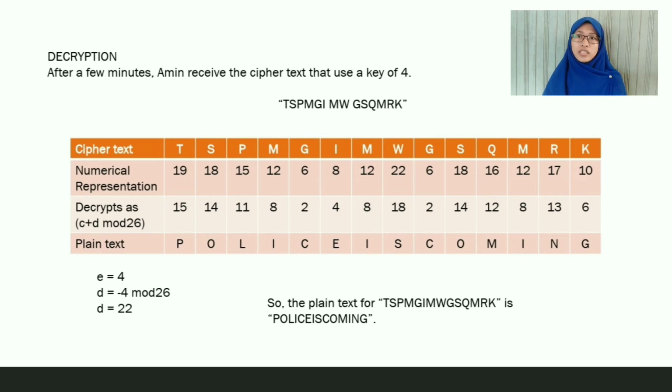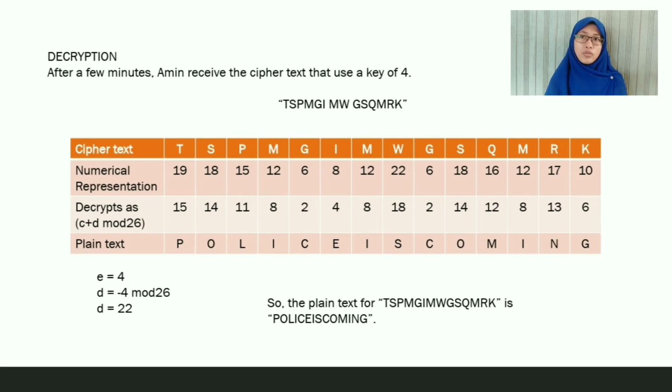So for decrypt as C plus D mod 26, for 19, 19 plus 22 mod 26 is equal to 15. 18 plus 22 mod 26 is equal to 14. 15 plus 22 mod 26 is equal to 11. 12 plus 22 mod 26 is equal to 8. 6 plus 22 mod 26 is equal to 2. 8 plus 22 mod 26 is equal to 4. 12 plus 22 mod 26 is equal to 8.